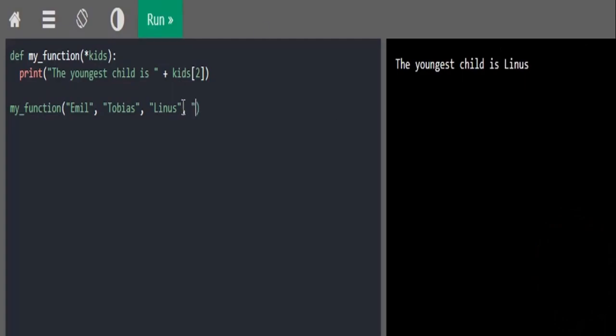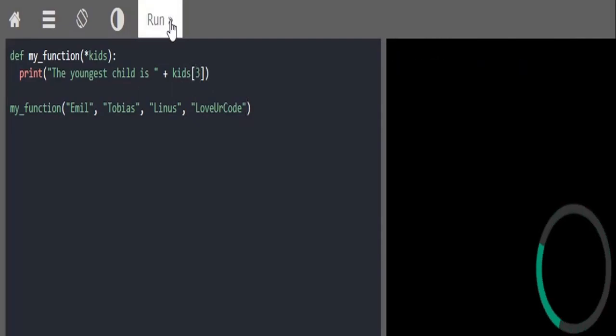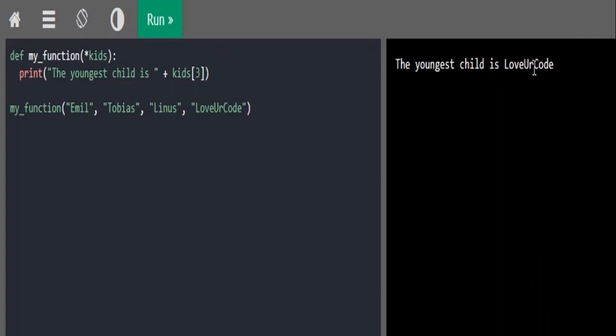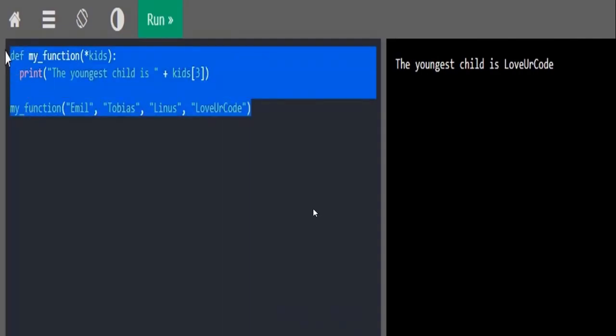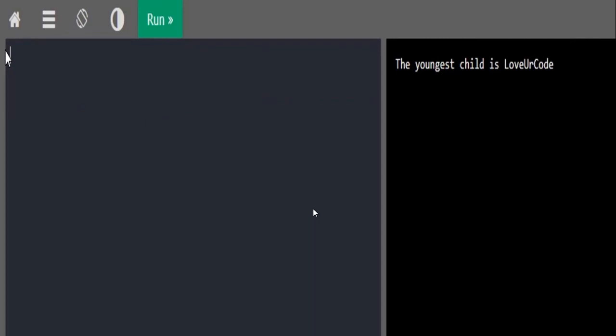Now let me try passing 4 values instead of 3 and check if my code still works. So yes, it works. So if you're not sure about the number of arguments, then you can simply use the asterisk symbol. You can not only pass values to your function, you can also pass an entire list of values, a tuple of values, or a dictionary to your function.